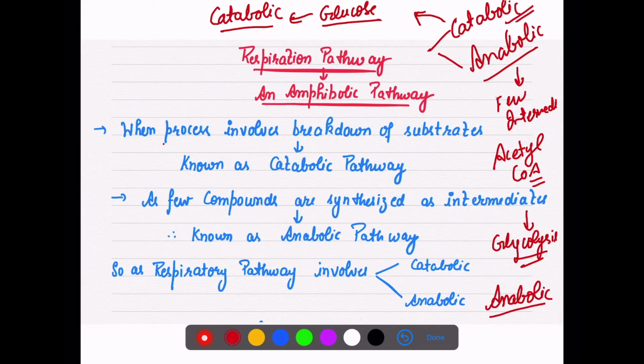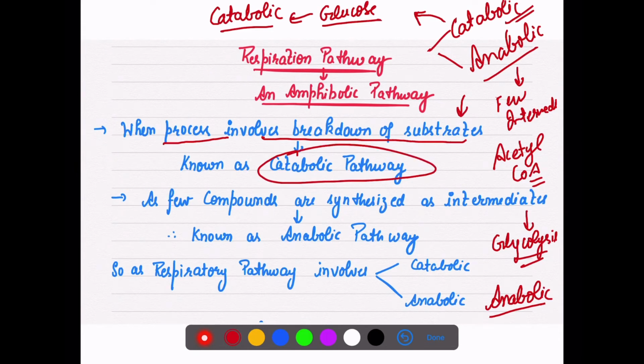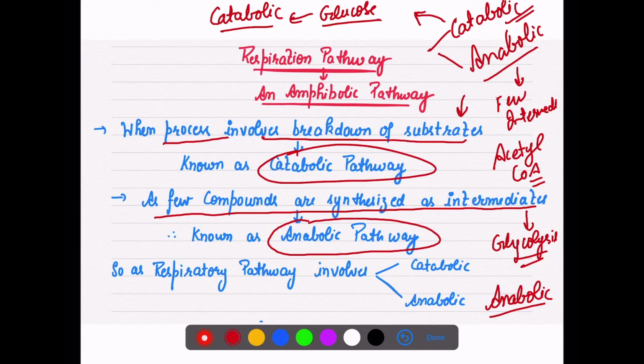So this respiratory process involves breakdown of substrate also. Glucose is breaking down, proteins are breaking down, fat is breaking down. So that is why it is known as a catabolic pathway. But a few compounds are also synthesized as intermediates, so this is an anabolic pathway also.